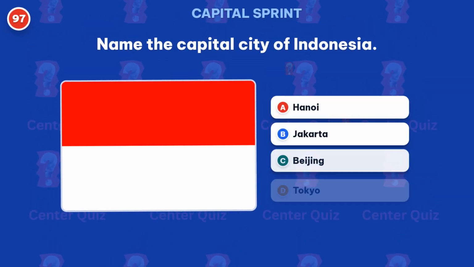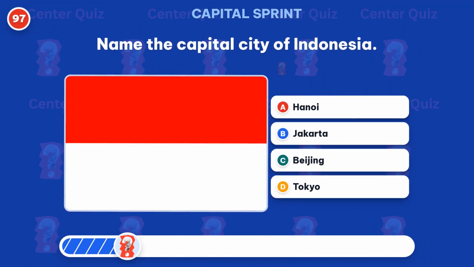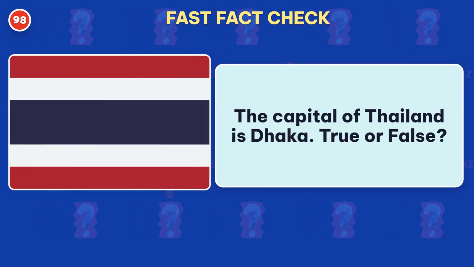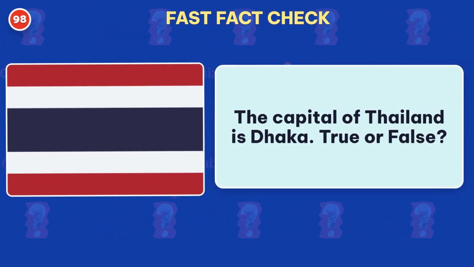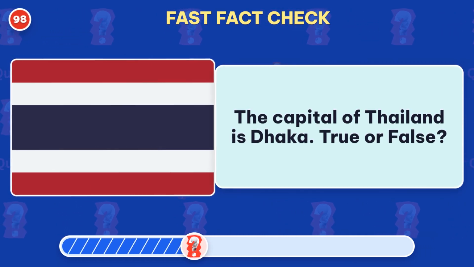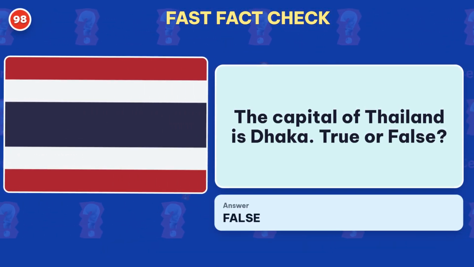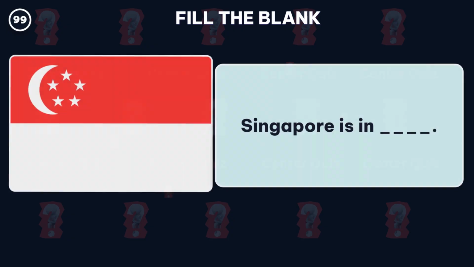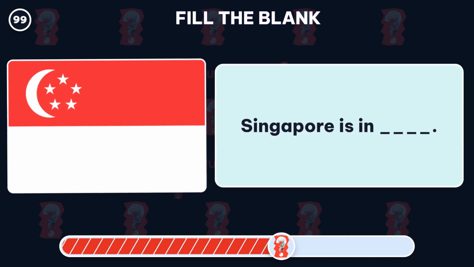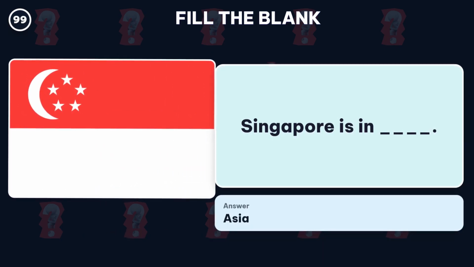Name the capital city of Indonesia. Answer, Jakarta. The capital of Thailand is Dhaka. True or false? False. The capital is Bangkok. Fill in the blank. Which continent is Singapore in? The missing answer is Asia.